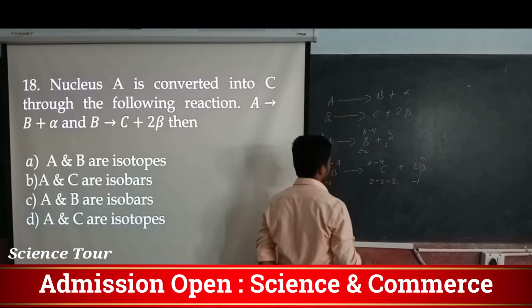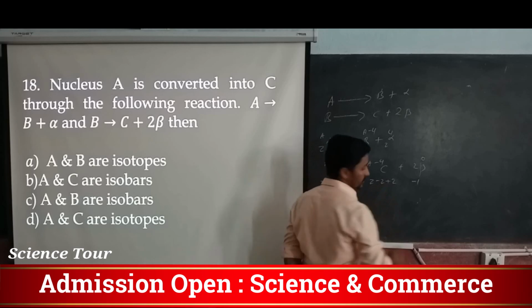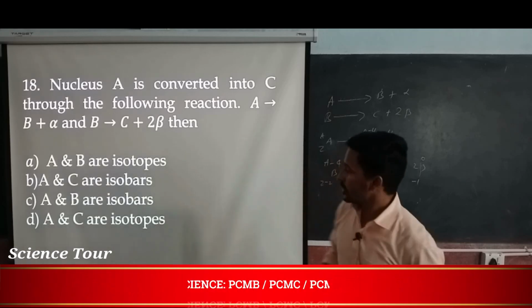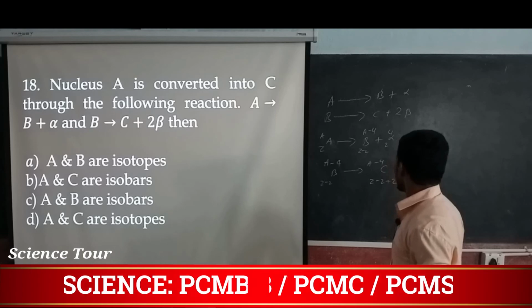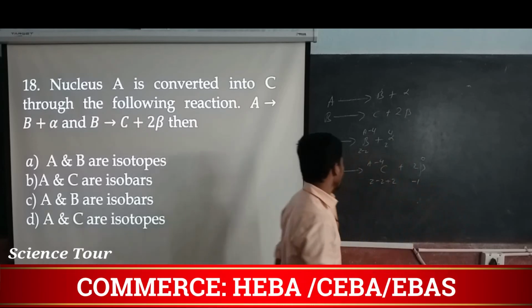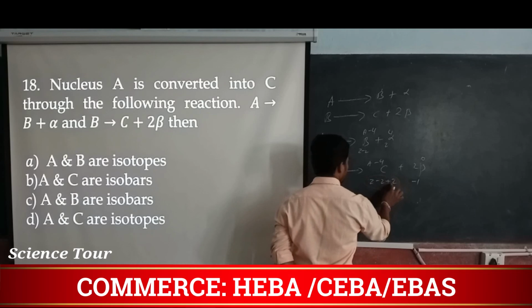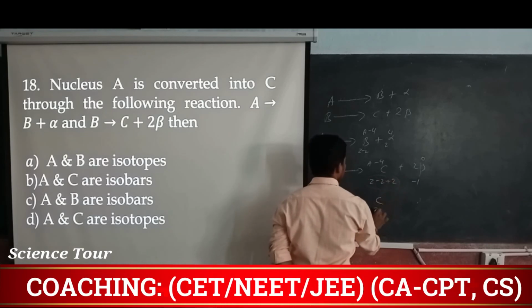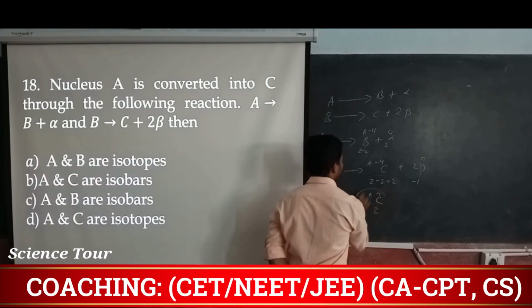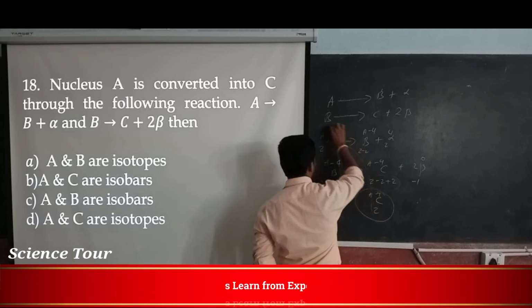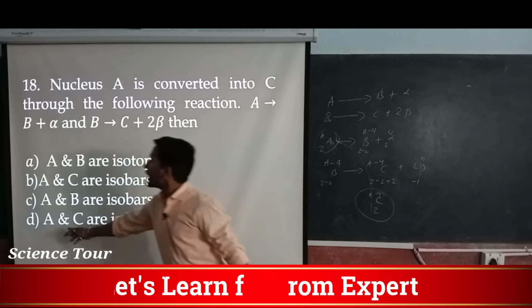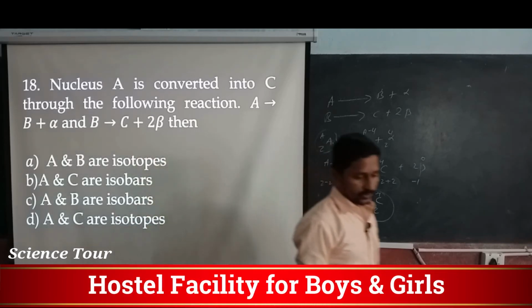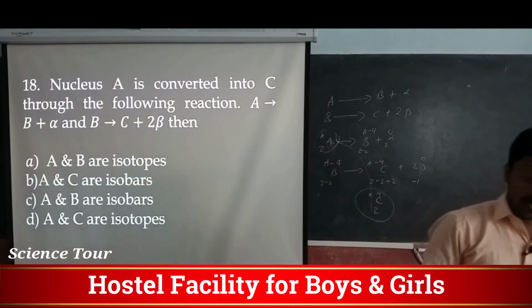So you are going to get C as Z and A minus 4. The atomic number of A is the same. So A and C are isotopes.